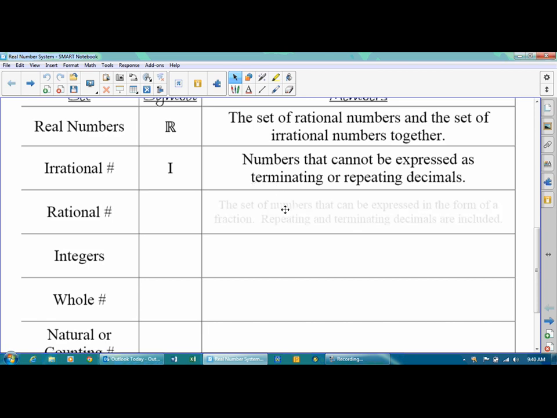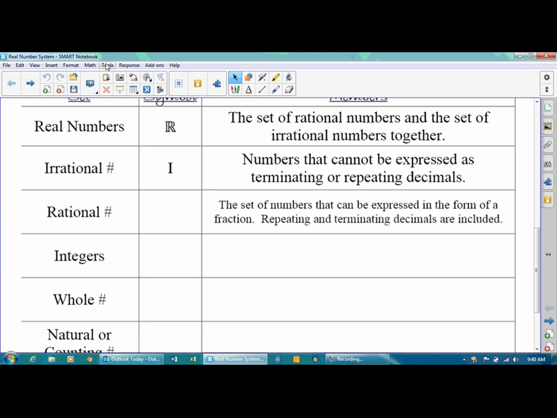Now, for rational numbers, these are things that can be expressed as a fraction. So if it can be written as a fraction, it's rational. Now, if it's a decimal that ends, it's rational, because that can be written as a fraction. Repeating decimals can also be written as a fraction. So they're rational.